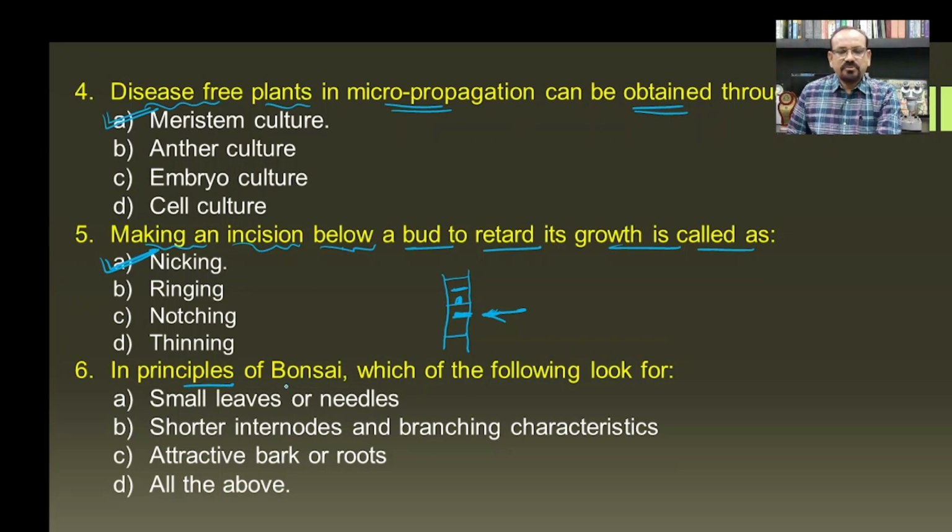Then in the principles of bonsai, which are the different principles to be kept in mind while preparing a bonsai, which of the following to look for? Some of the principles: small leaves or needles are one of the best characters for the selection of a plant for the preparation of bonsai.